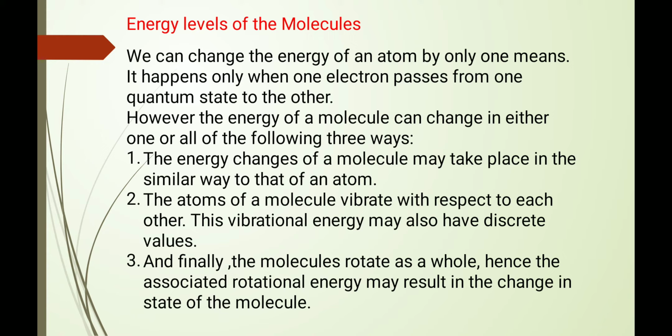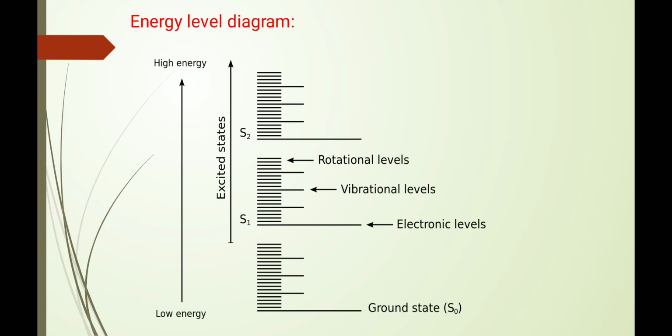Second, the atoms of a molecule vibrate with respect to each other. This vibrational energy may also have discrete values. And finally, the molecules rotate as a whole. Hence, the associated rotational energy may result in a change in state of the molecules. So therefore, this is the energy level diagram.